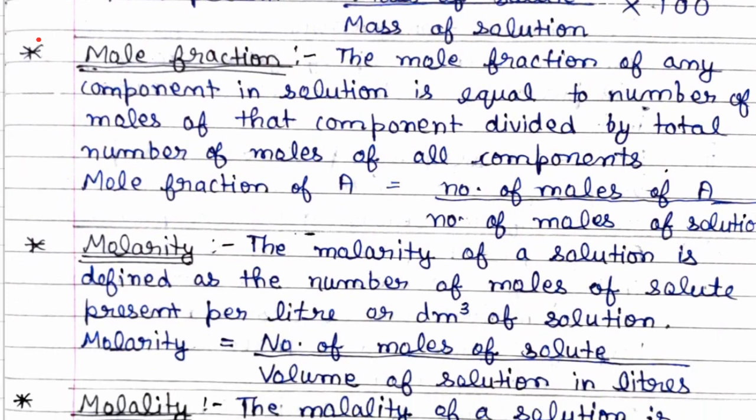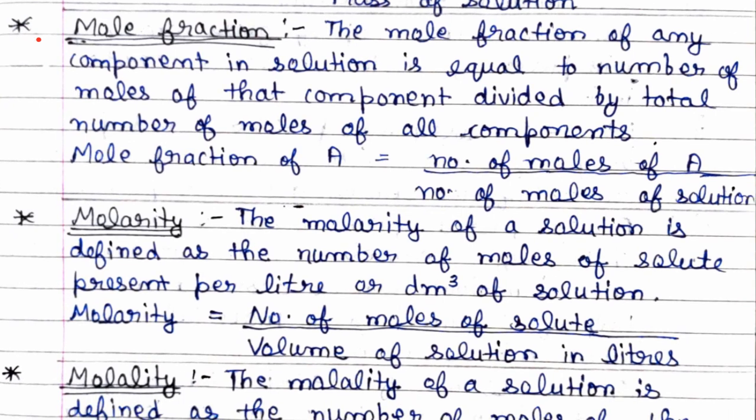The mole fraction of any component in a solution is equal to the number of moles of that component divided by the total number of moles of all components. Mole fraction of A is equal to number of moles of A upon number of moles in solution.